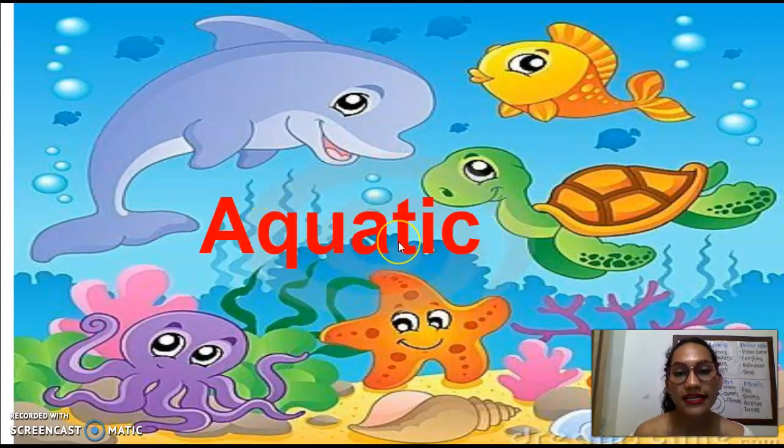So in the aquatic habitats we can find turtles, fish, dolphins, octopus. Many animals live here in the aquatic habitats.